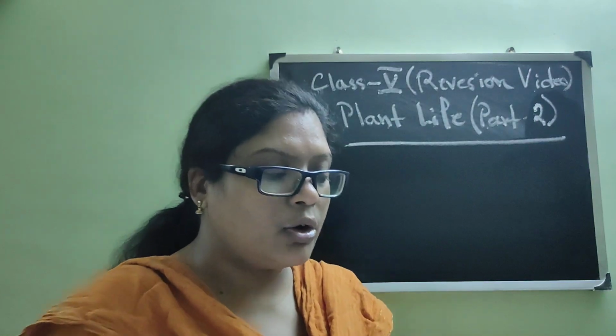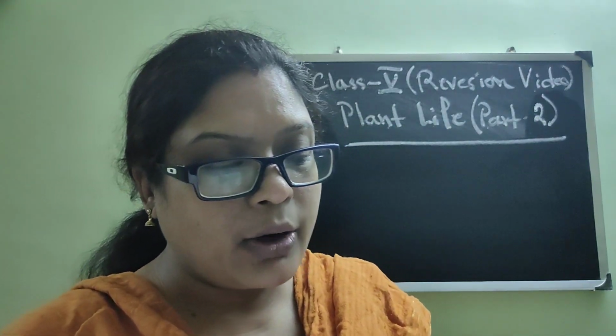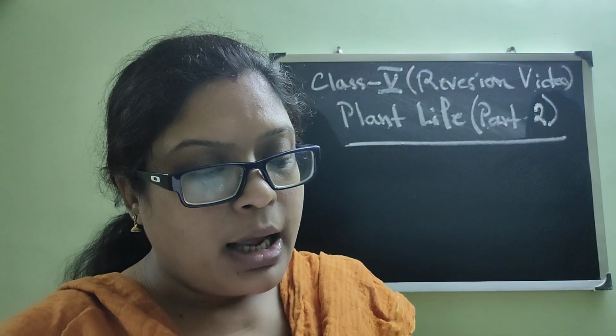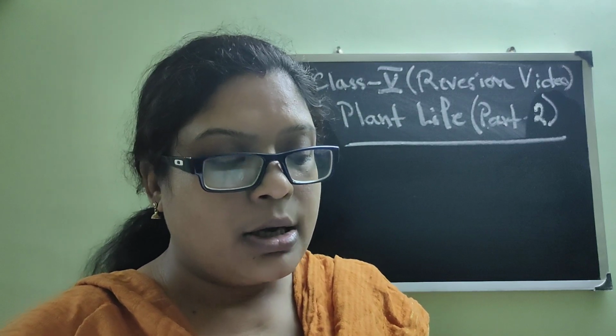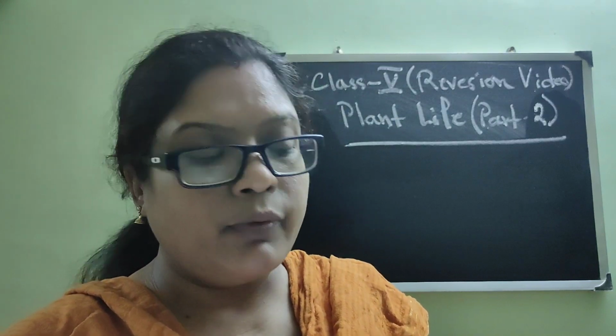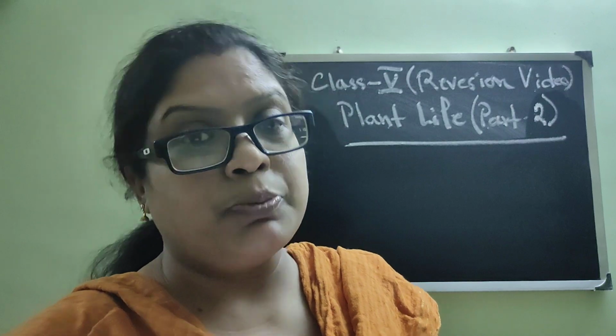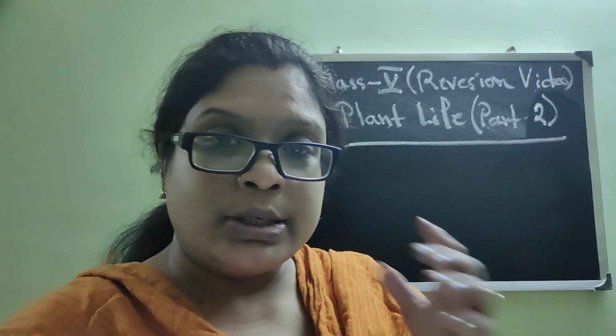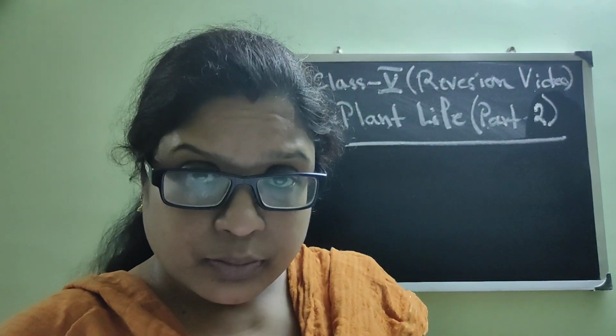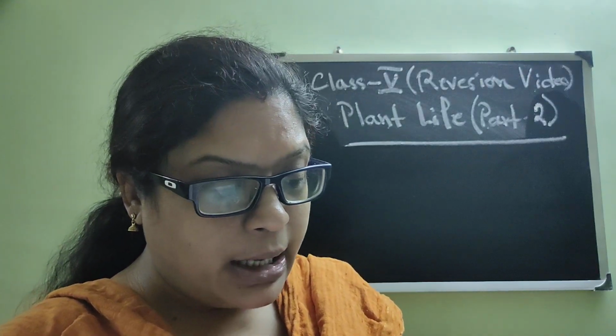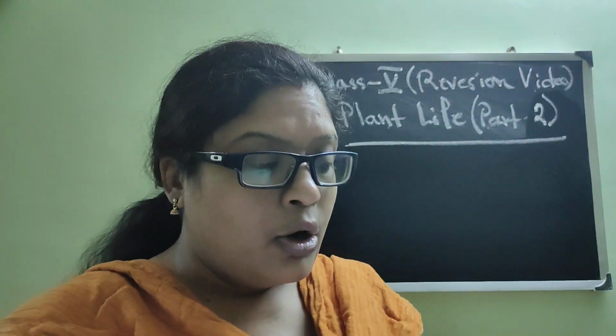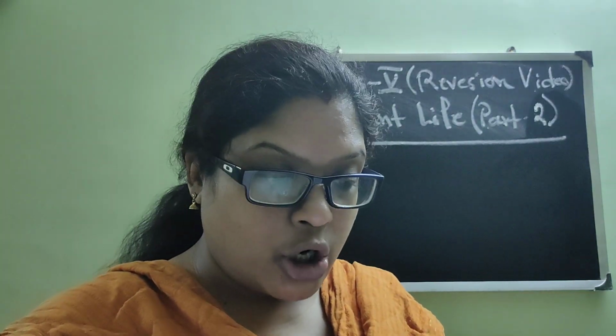Today we will start with crop. Crops are plants that are grown in field to provide food and other useful things to us. So crops, in Bengali we call it shosho, provide us with different types of fruits and vegetables, and they are used for agriculture purpose. Now crops can be divided into three parts: fiber crops, food crops, and oil producing. Now what are they? It is an important short question.